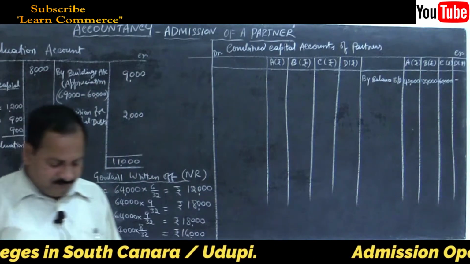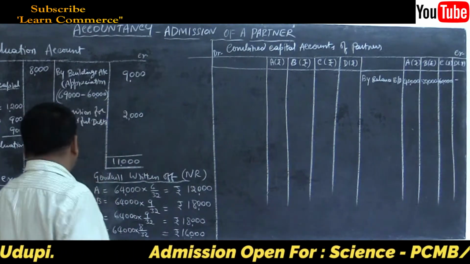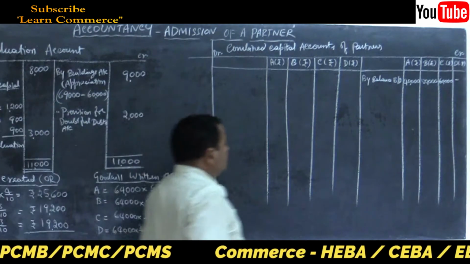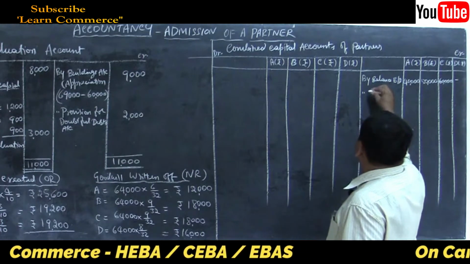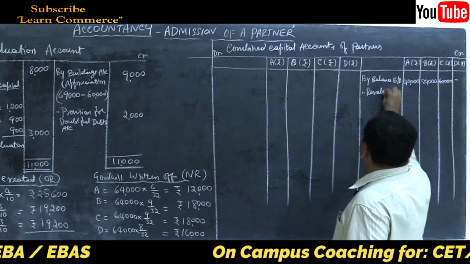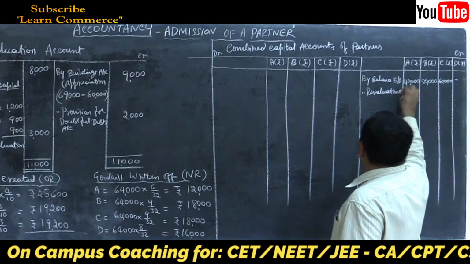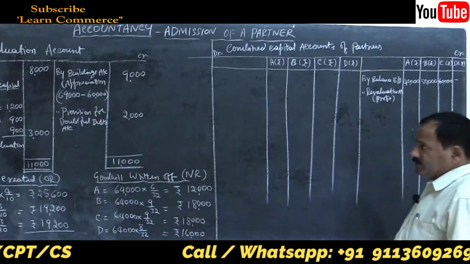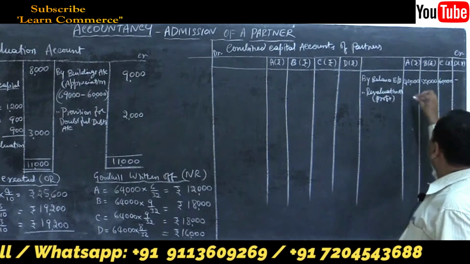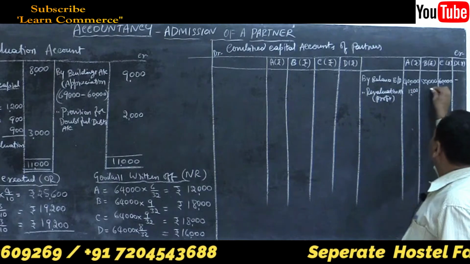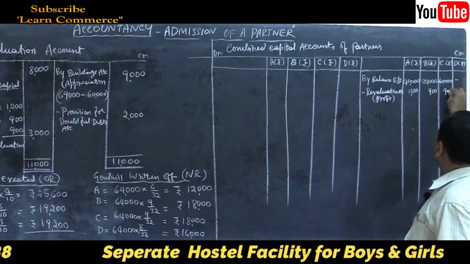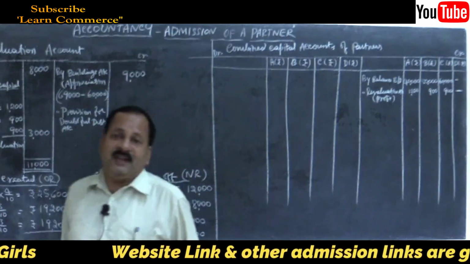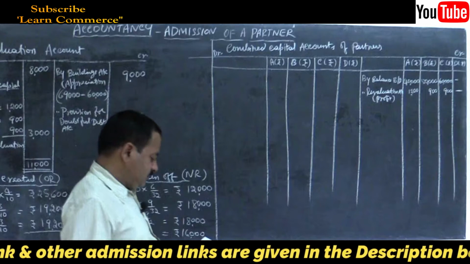Then refer revaluation account, there is a profit of rupees 1,200, 900 and 900 credited to old partners by revaluation account. No profit to new partner, so dash in new partner's column.